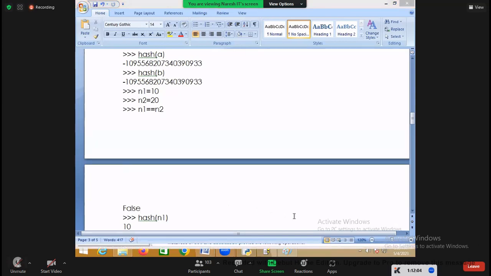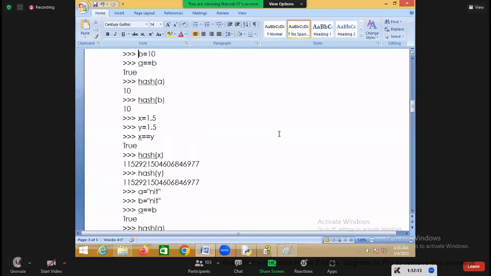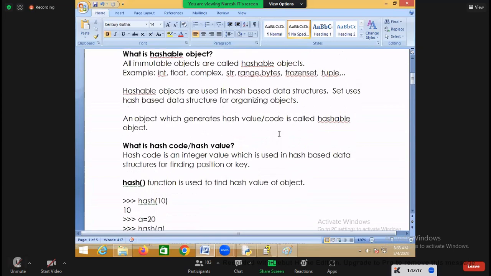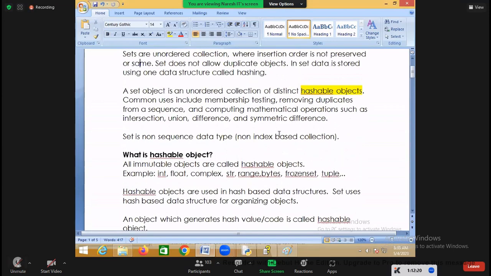Then how did you say it is the same? Think behind it: what do you do in sets? In sets you can do all these operations. What operations can you do in sets? Computing mathematical operations.